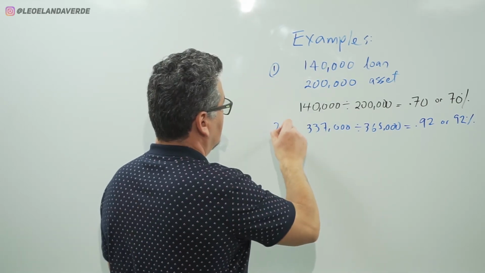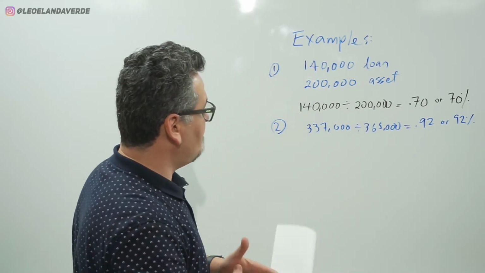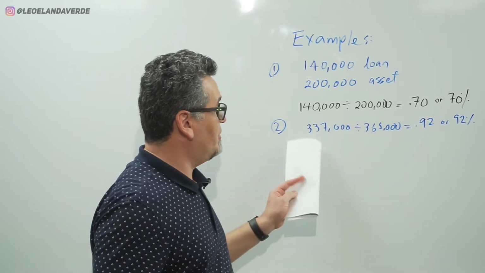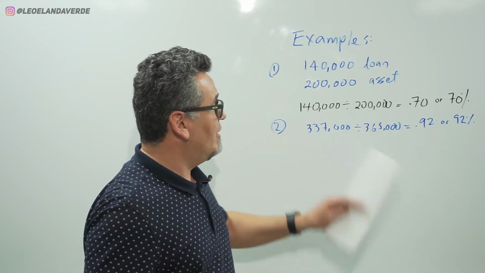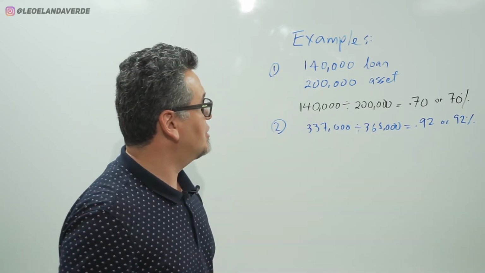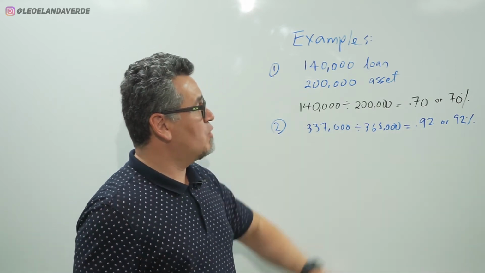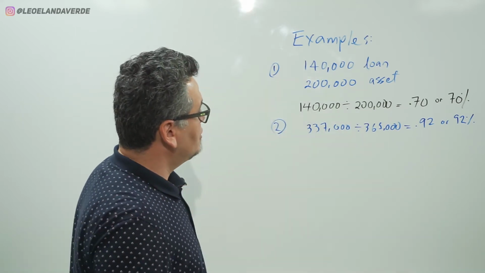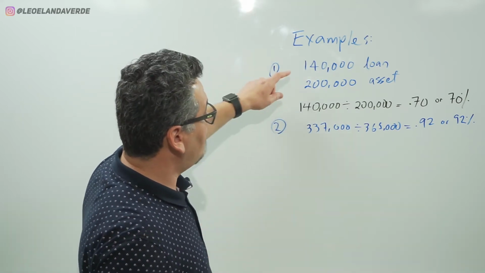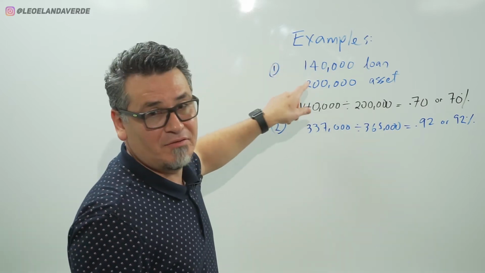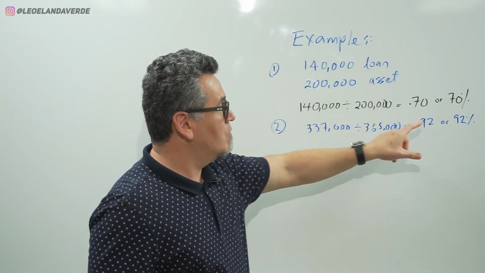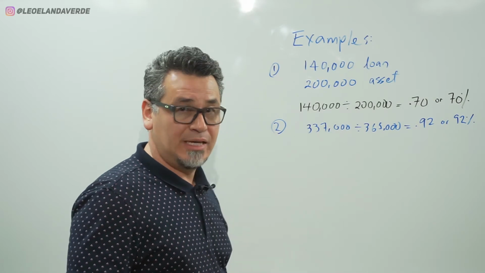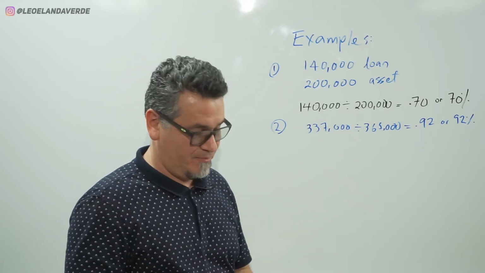Here's example number 2. Say you have a $337,000 loan and a $365,000 purchase price. That equals 0.92, or 92%. So those are fairly simple. In this case, you have the loan and you have the purchase price, so what we have to find out is the LTV.